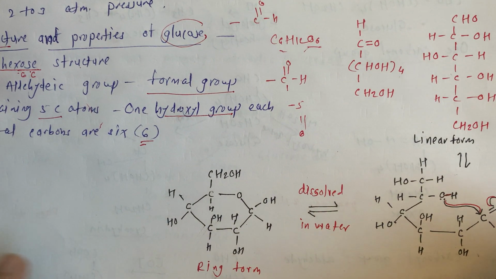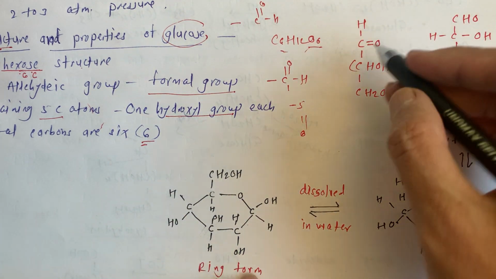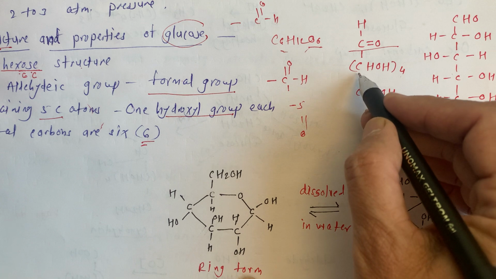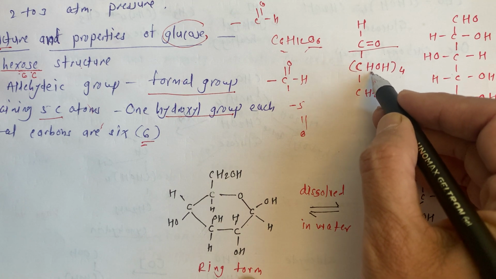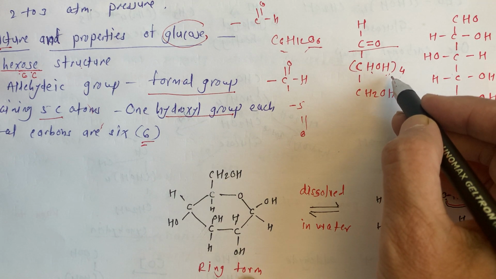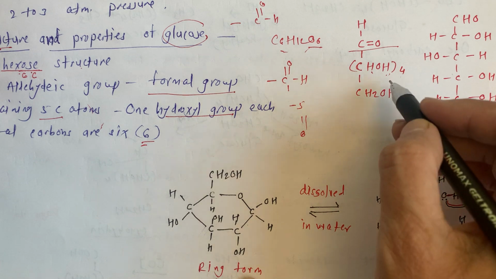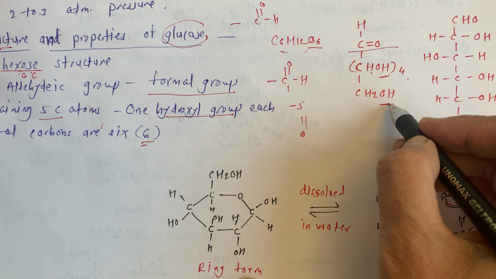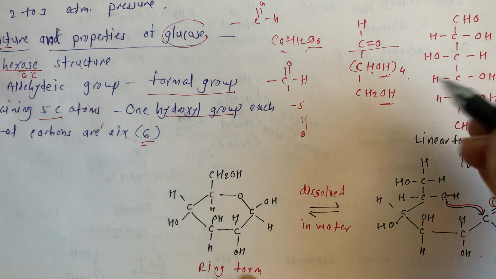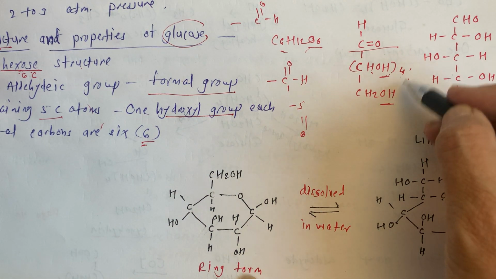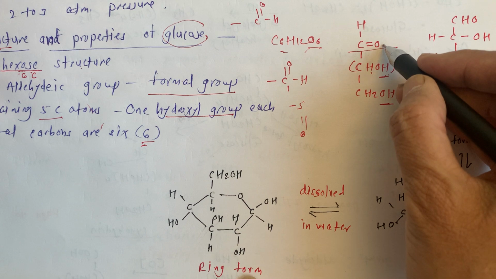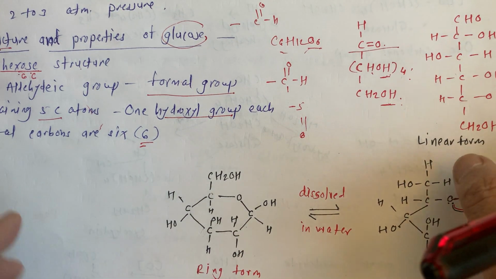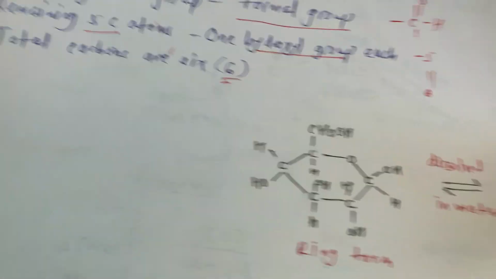Now see the structure. We can write the aldehyde group like this, that is the formyl group. Then the next carbon with hydrogen and hydroxyl everywhere. This is a pentahydroxy compound. Here are 4 hydroxy groups, and here is the 5th hydroxy group, so total 4 plus 1 is 5, and one aldehyde group. We can write this structure.